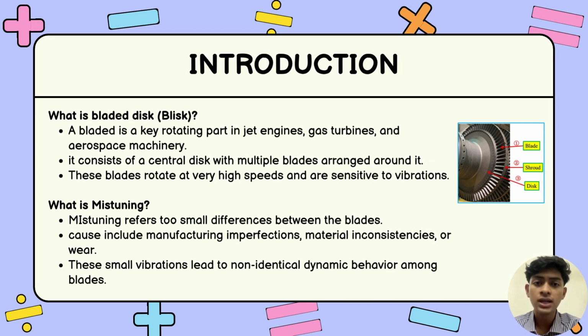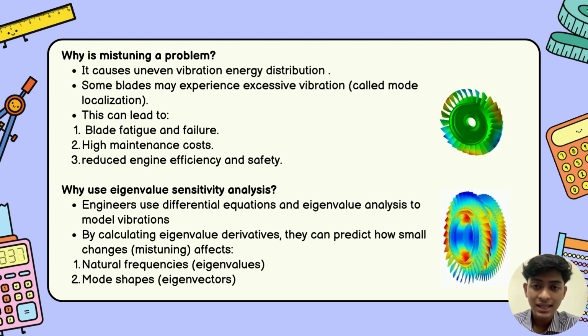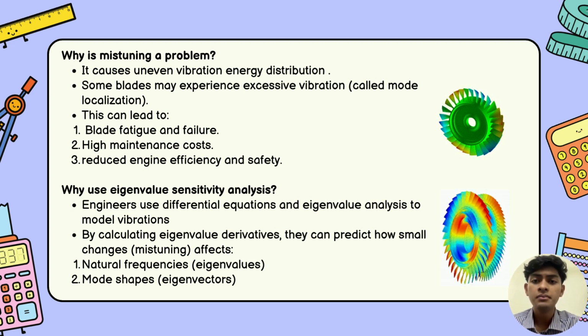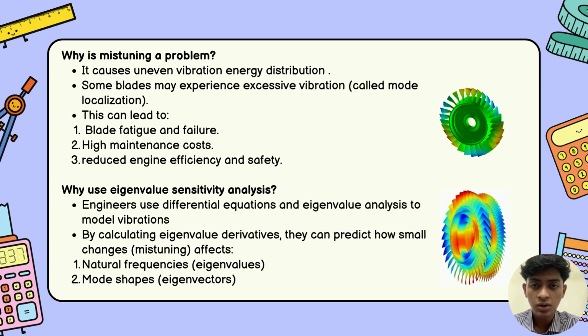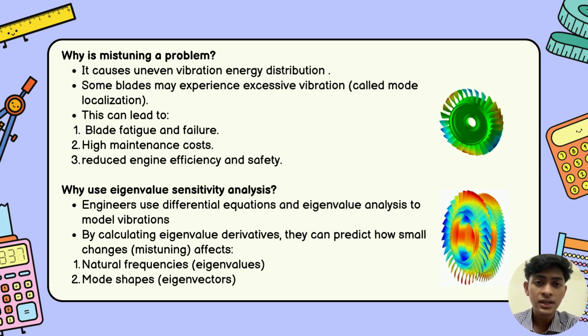In an ideal world, all blades would be perfectly identical, but in reality, due to tiny manufacturing imperfections or material inconsistencies, each blade may behave slightly differently. This small variation is called mistuning. Mistuning might sound minor, but it can lead to serious problems. One of the main issues is something called mode localization, where vibration energy becomes concentrated on just a few blades instead of being evenly distributed.